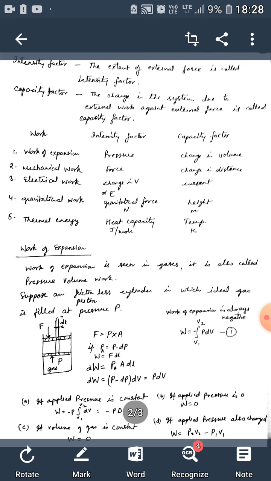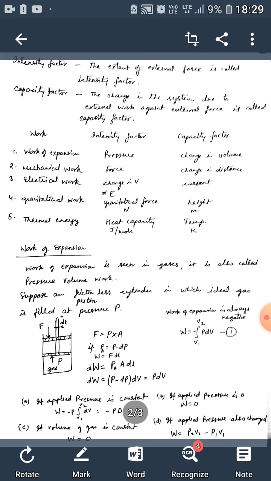Here the small work done dW is equal to force into dl, where dl is the distance travelled by the piston. dW is equal to Pa into A into dl, because force is equal to pressure into area, and subsequently dW is equal to P minus dP into dV.